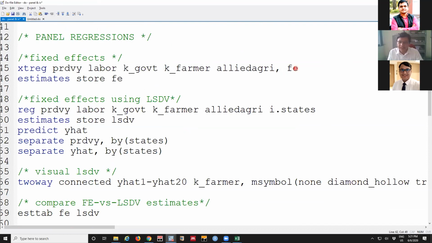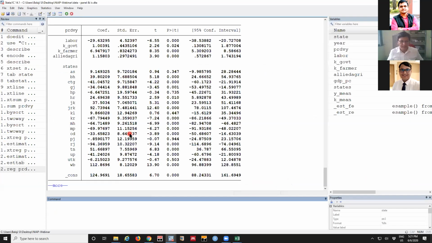The FE fixed effect model has two ways. Fixed effect, we also call it LSDV, where we introduce an intercept for each state. We can type this line or we can type this one. Both are the same, except this will give more information. I'll run it for your visual interpretation. It will be easy.